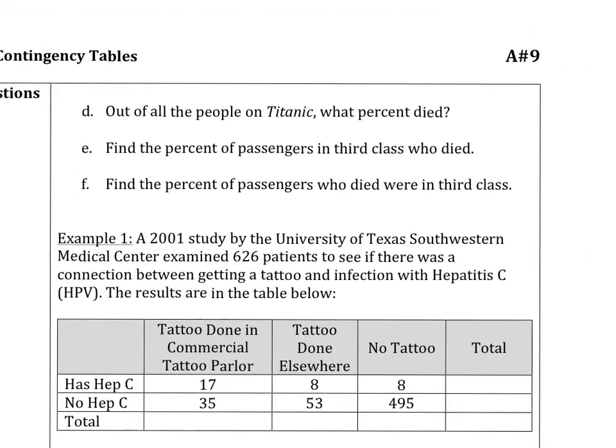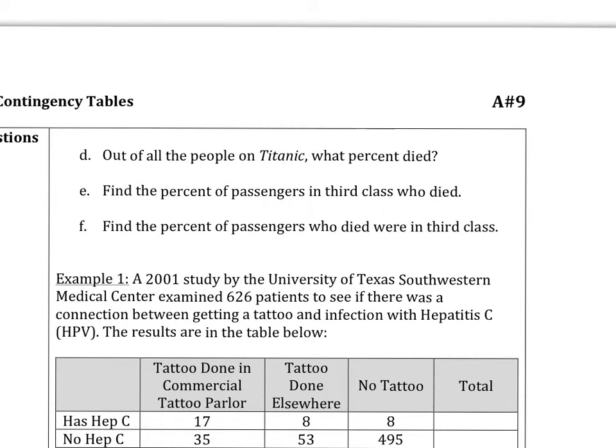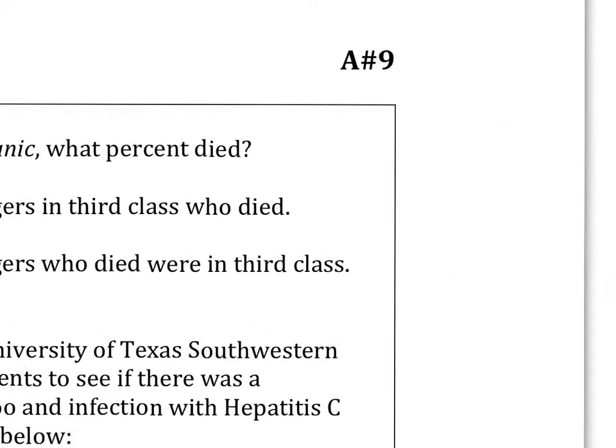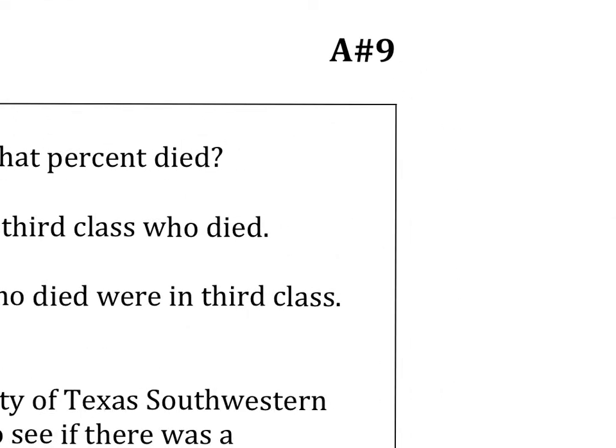So let's see. Out of all the people on Titanic, what percent died? Those who died was quite a large number. So 1490 over the 2201.